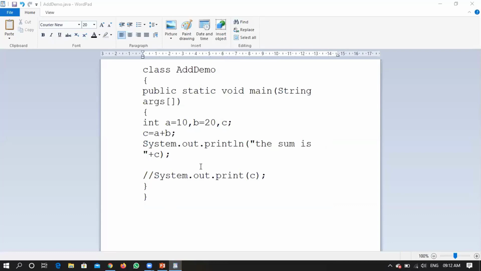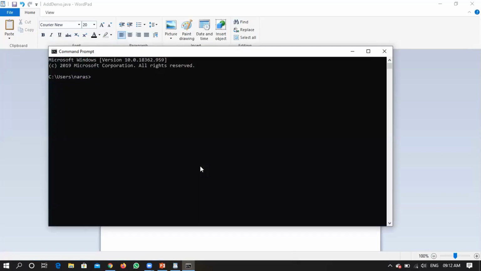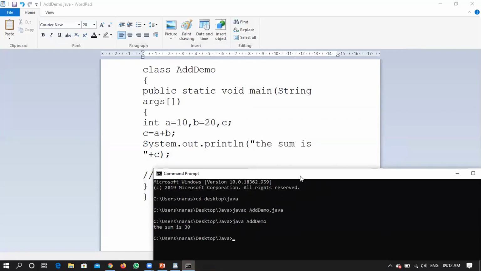Oh, what's the command prompt? The output is according to the program whatever I have written.